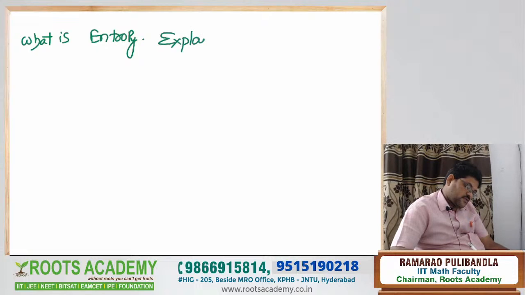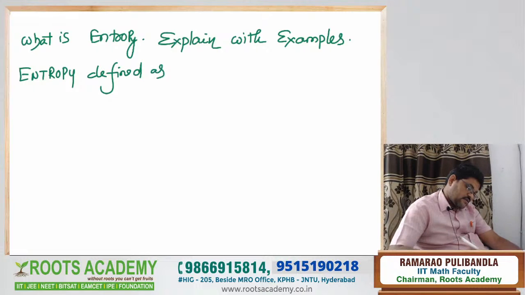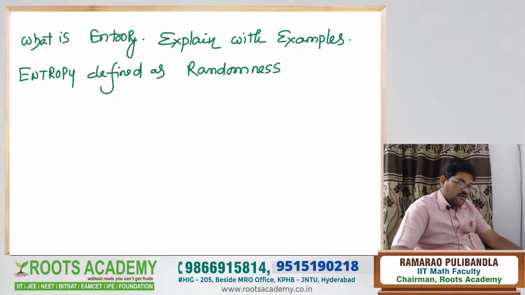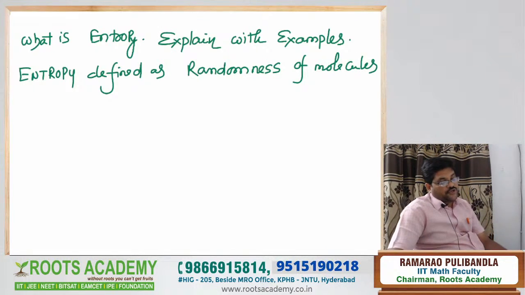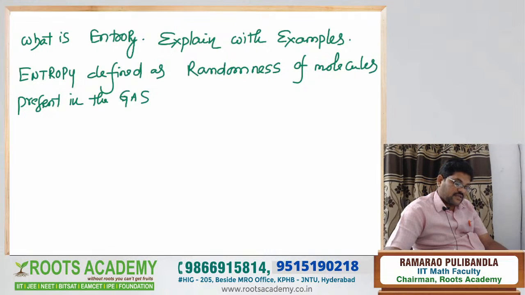Explained with examples. Simple statement of entropy. So how can you explain the concept of entropy? Entropy is defined as the randomness of molecules, or zigzag movement of the molecules. Randomness of the molecules present in the gas. Simple statement: randomness of the molecules.